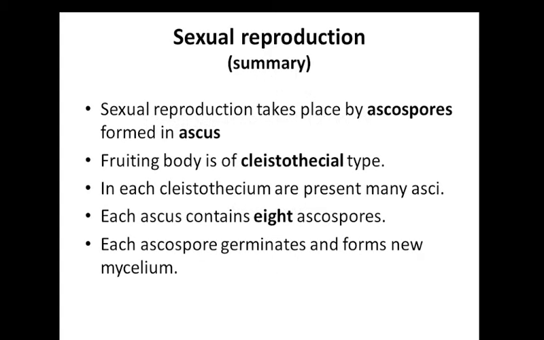Summary: the sexual reproduction product is ascospore within the ascus. The fruiting body is Cleistothecium. Each Cleistothecium contains many asci, and each ascus contains 8 ascospores. After the dispersal of ascospores, they germinate and form new mycelium.